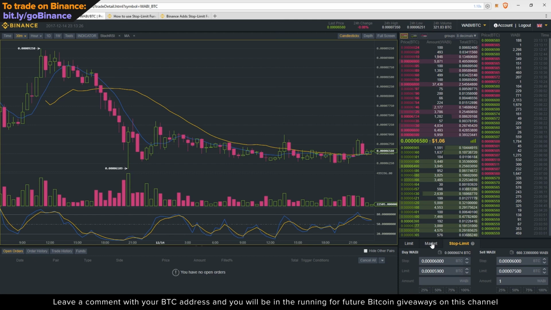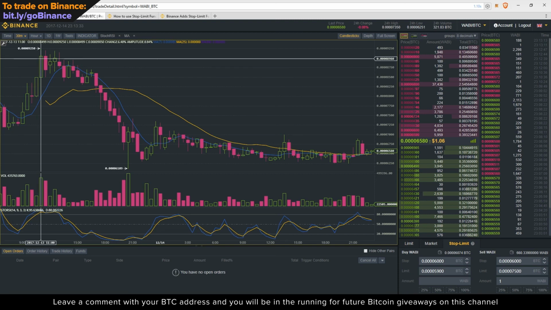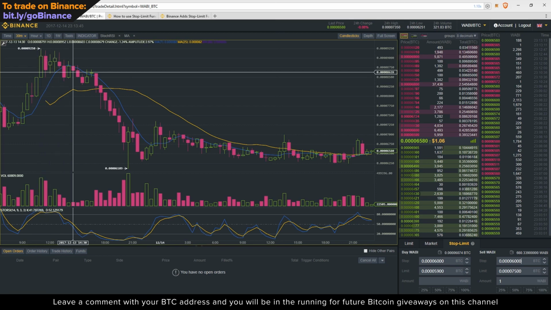Anyway, so the benefit of a stop limit order is primarily that you don't need to sit and watch the order book and be ready to make a sell, make a buy. Let's say you bought YB token at 9,000 sats or somewhere around there at the high. It's a new ICO. It's just hit Binance exchange. It's volatile, or just any volatile token. You can purchase it. You can put in a stop limit order.